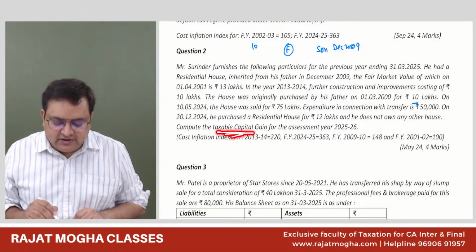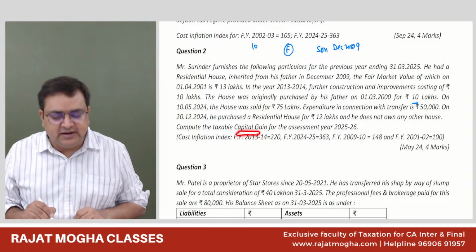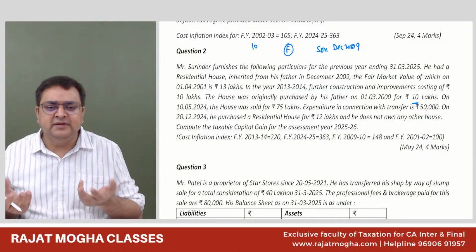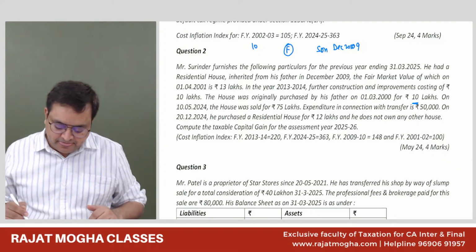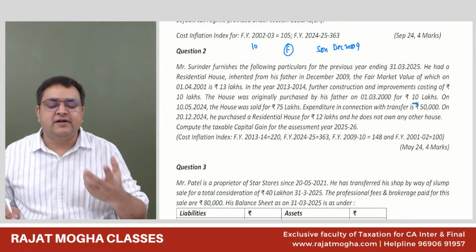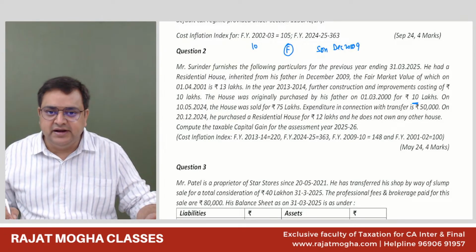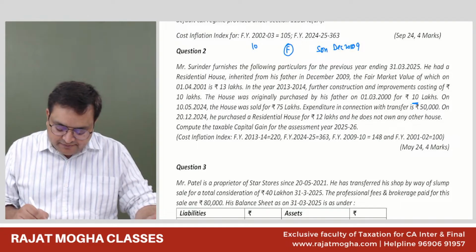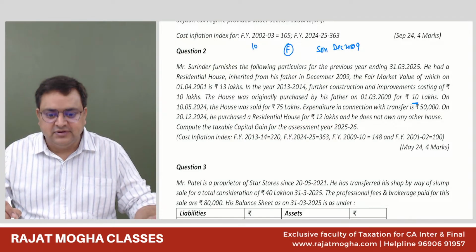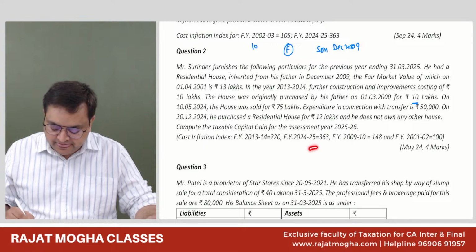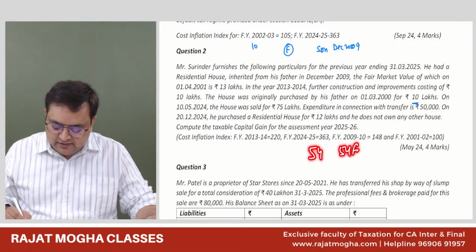Are you supposed to compute the taxes or the capital gain? Just the capital gain. They are saying taxable capital gain. Taxable capital gain simply means taxable income of capital gain for this year. And the CI is also given to us, which is now relevant because the transfer is happening before the budget date of 23rd of July 2024. And he has sold a residential house, and purchased another residential house. So I believe you know it. What is the exemption which is available over here? 54 or 54F? Tell me which one.